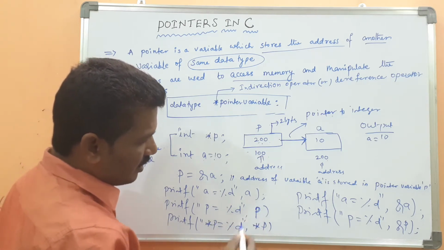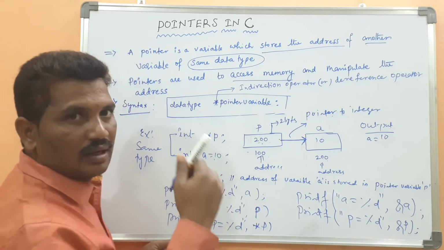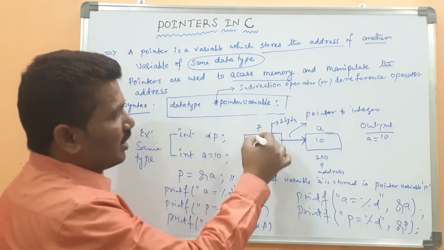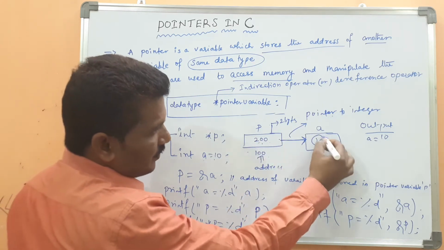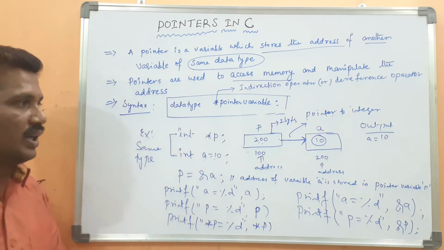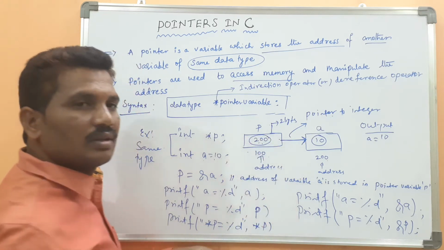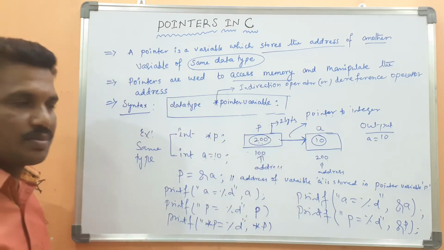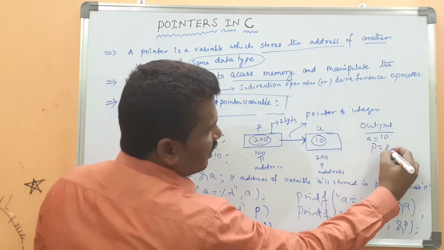Okay, p means the address that has been stored in the pointer variable. Okay, what address will be stored? A means this value, the value that has been stored in the variable A. Here p means this value. p means the address that has been stored in the pointer variable p. Then p equals what? 200.